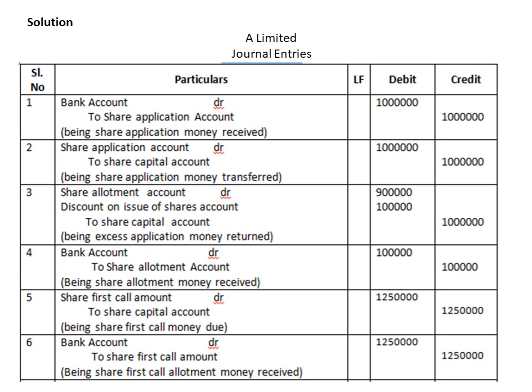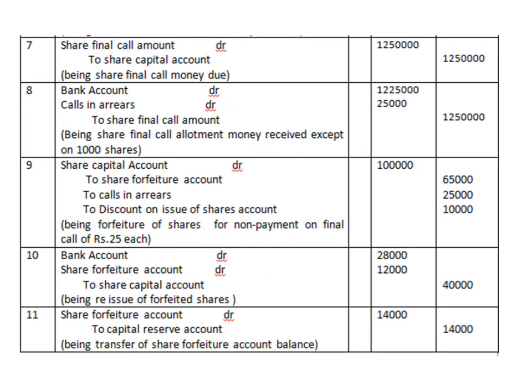Then the next entry would be for allotment money received. We have received the allotment money for all the shares, and the first call also, from all the share applicants. For call money due there is one entry, and when the call money is received, there is another entry. Then share forfeiture account would be 65,000.